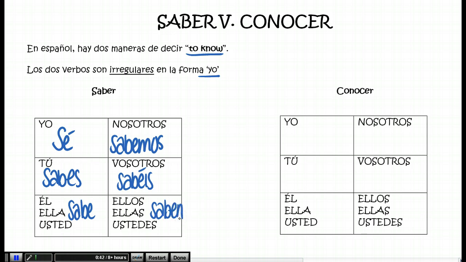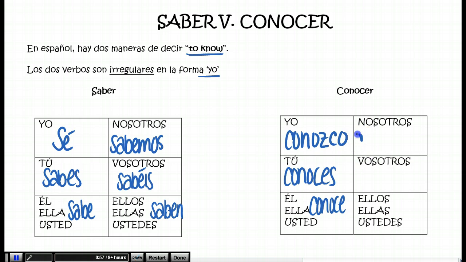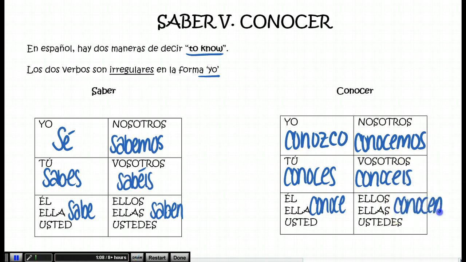The verb conocer also has an irregular yo form. Its yo form is conozco. The tú form is conoces. Usted conoce. Nosotros conocemos. Vosotros conocéis. Y ellos, ellas, ustedes conocen.